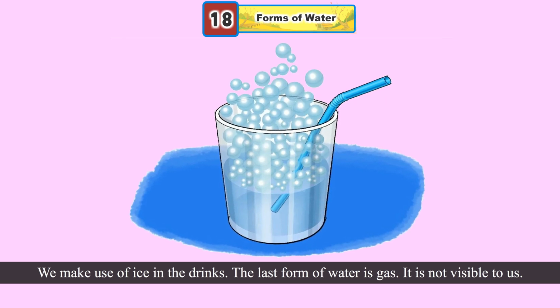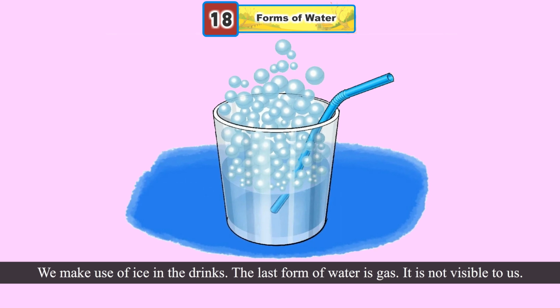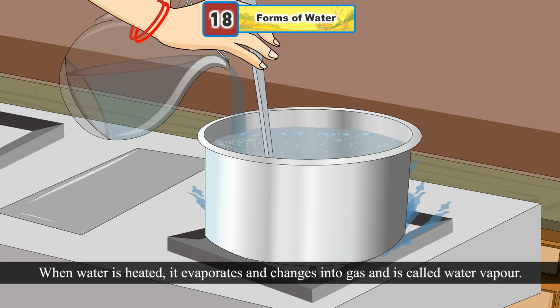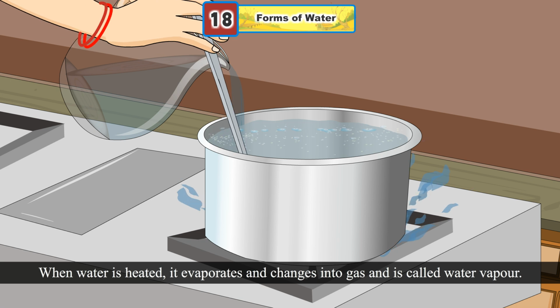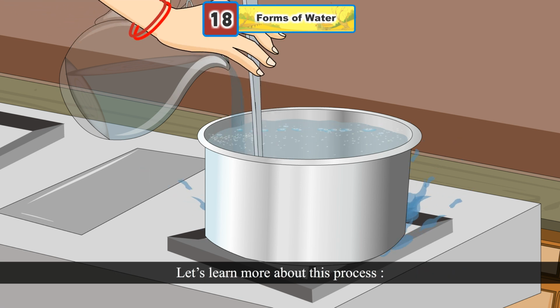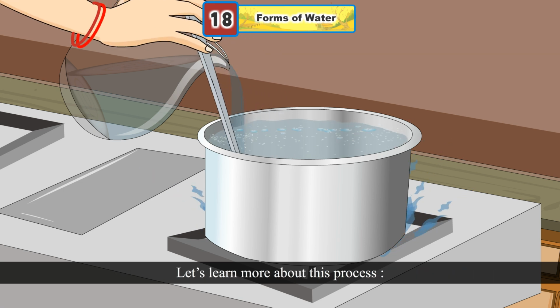The last form of water is gas. It is not visible to us. When water is heated, it evaporates and changes into gas and is called water vapor. Let's learn more about this process.